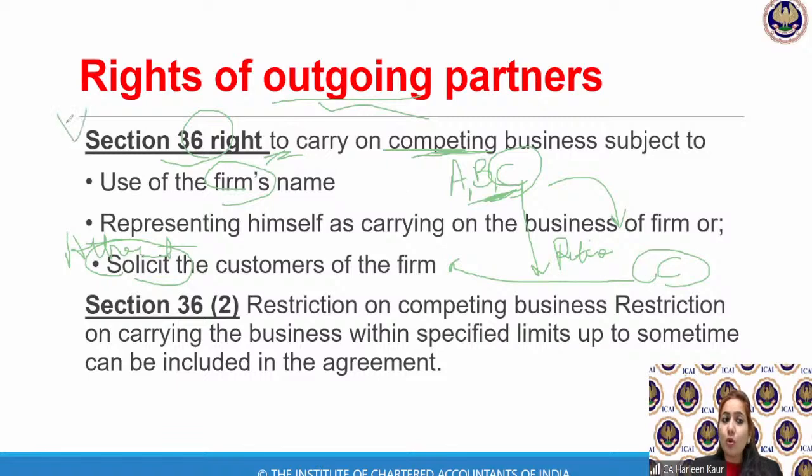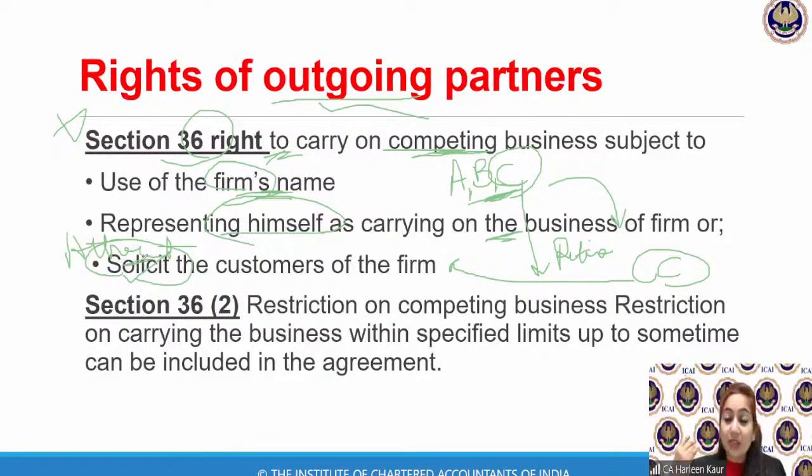Section 36 says, no, it is not done. You cannot use the same firm's name. Once you have retired, you cannot represent yourself as carrying on the business of the firm. And neither can you solicit the customers of the firm. Means you cannot attract, you cannot ask the customers, you cannot take the same customers.